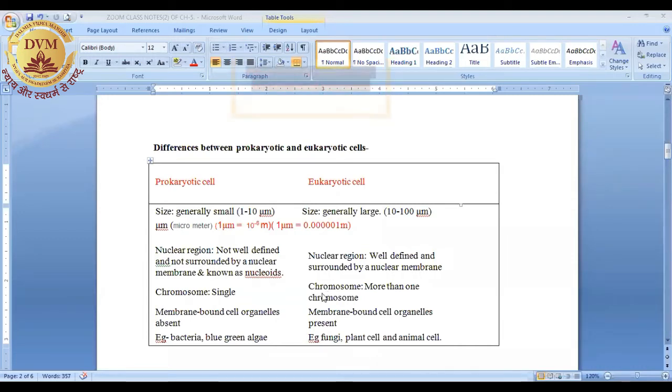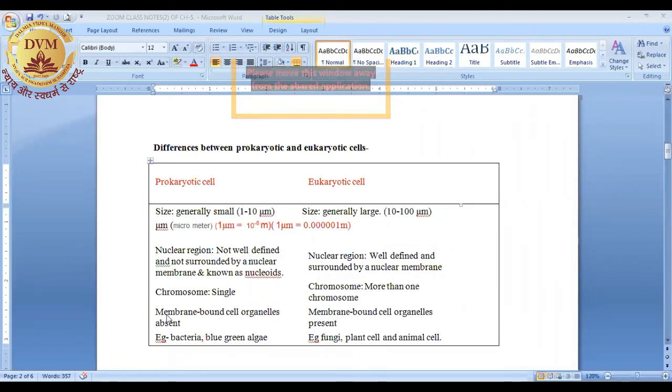Next, eukaryotic cells have more than one chromosome. For example, human body cells have 46 chromosomes, or you can say 23 pairs of chromosomes, if you have it in class 8, right? And we will discuss this topic in detail.